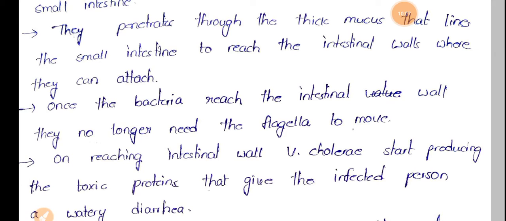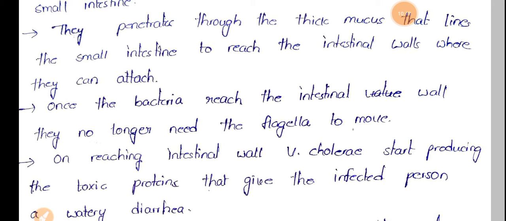So here we know our intestinal wall is completely covered with mucosal lining. This particular Vibrio cholerae will penetrate through the mucous membrane to reach the intestinal wall, and at that intestinal wall it will attach. Once the bacteria reaches the intestinal wall, they no longer need the flagella to move. We know this Vibrio cholerae motion is carried by this flagellum.